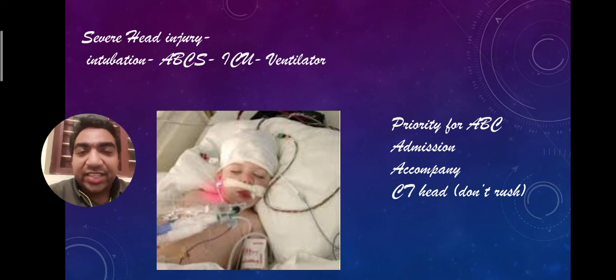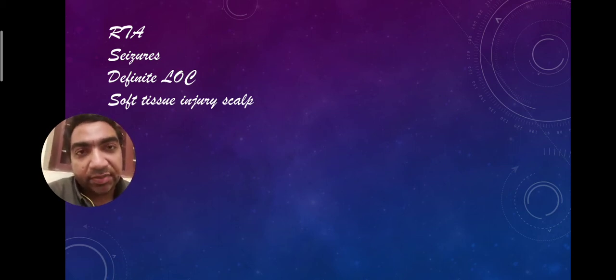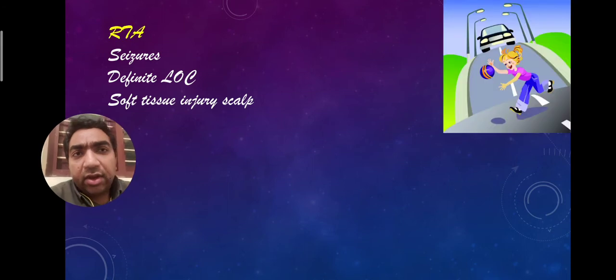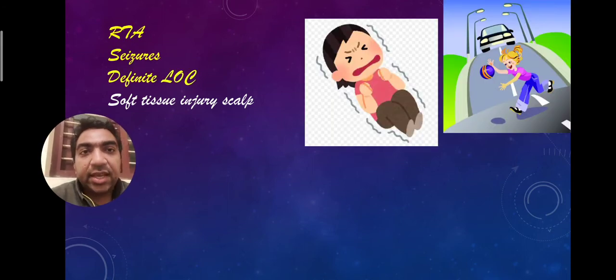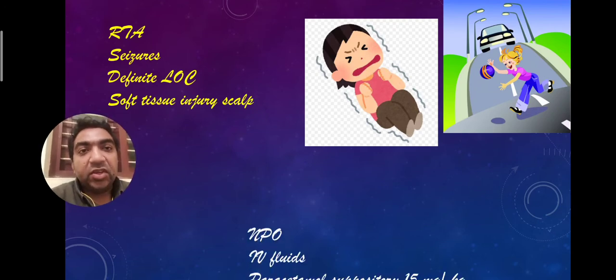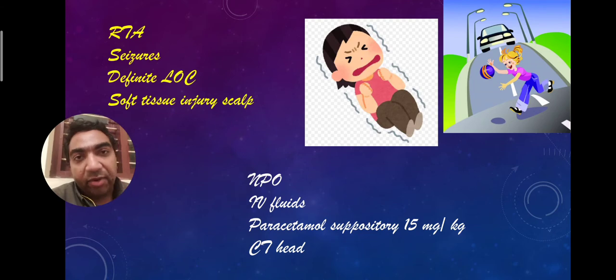Next, there are head injuries which come in between, the moderate head injuries. They are generally road traffic accidents. The patient will have a history of seizures. There are no ongoing seizures, but there will be a history of seizures. There will be a definite history of loss of consciousness, and there may be a big scalp soft tissue injury. In these patients, we cannot send them home without a CT scan. So in order to discharge this patient, we may have to take a CT scan.